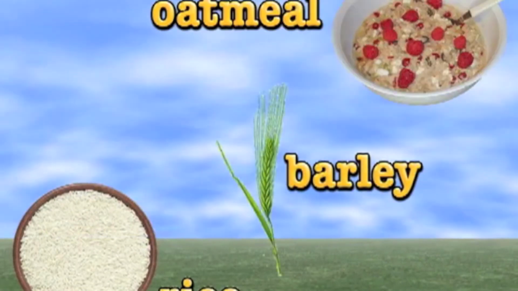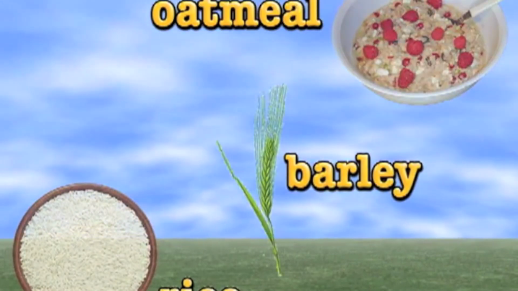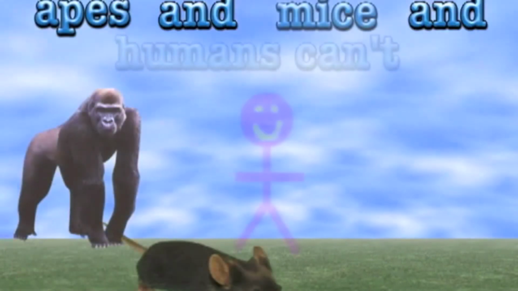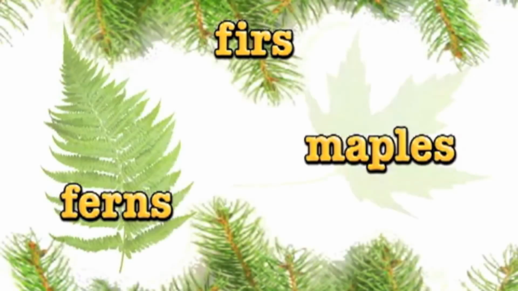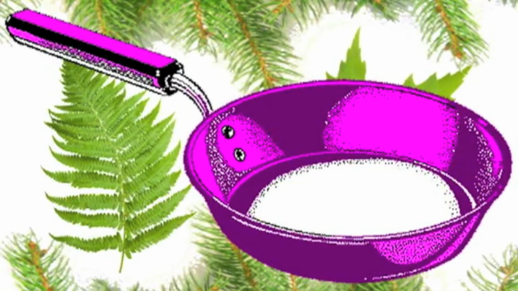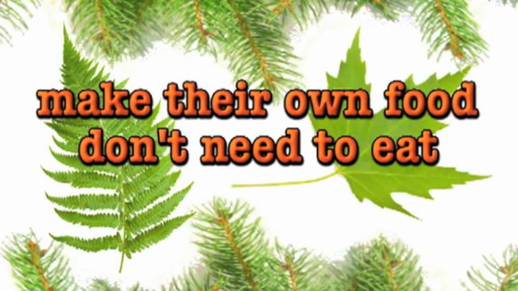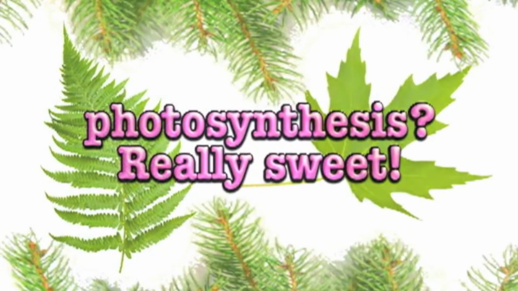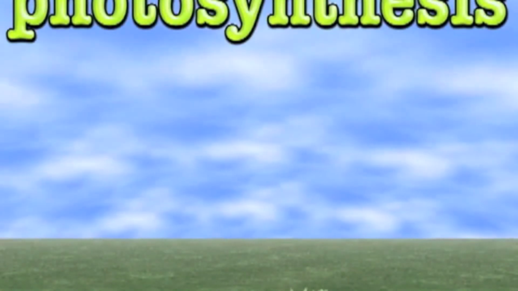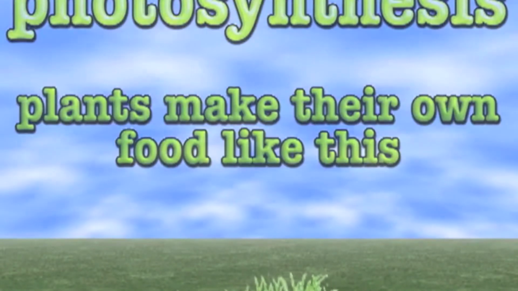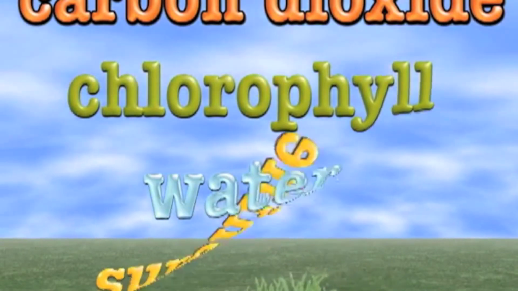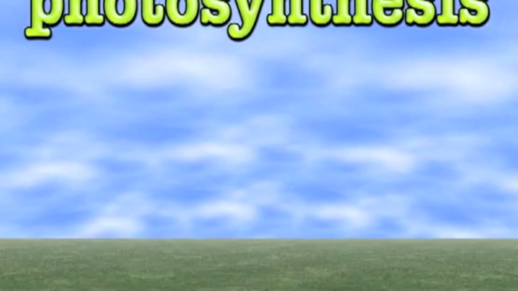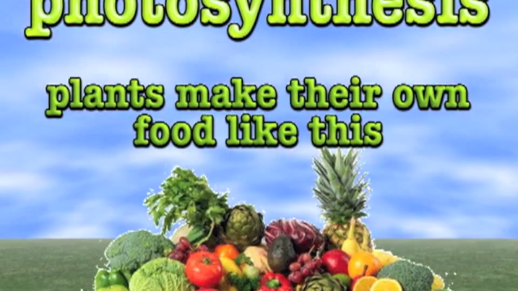Rice and barley, your oatmeal. We plants at most meals. Apes and mice and humans can't. Neither can a bee nor ant. But firs and maples can. Don't need to use no frying pan. Make their own food, don't need to eat. Photosynthesis really sweet. Photosynthesis, plants make their own food like this. Carbon dioxide, chlorophyll, water, sunshine, fill the bill. Photosynthesis, plants make their own food like this, you see.